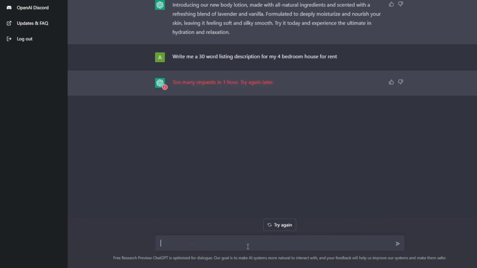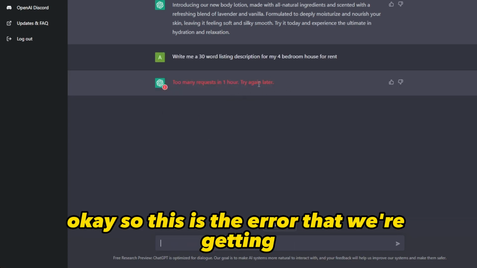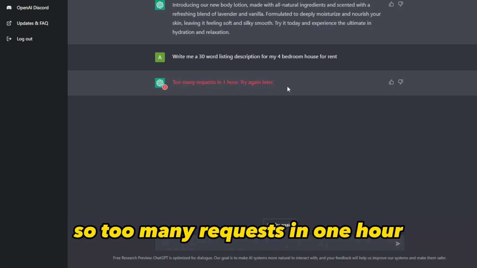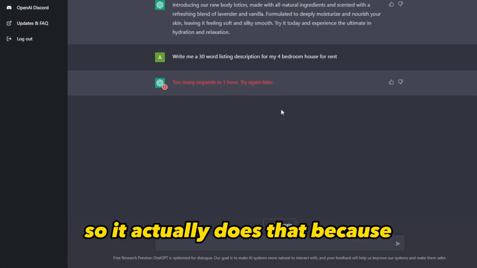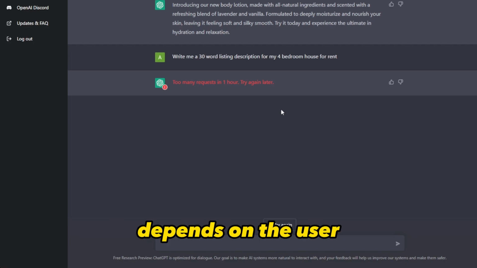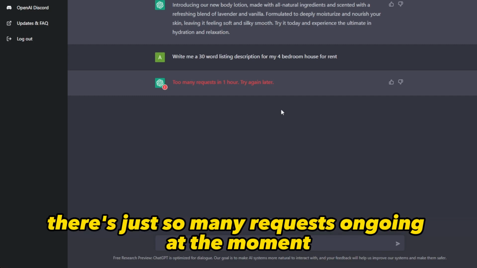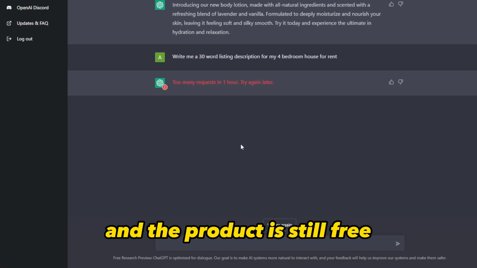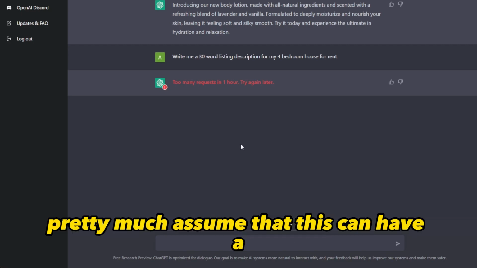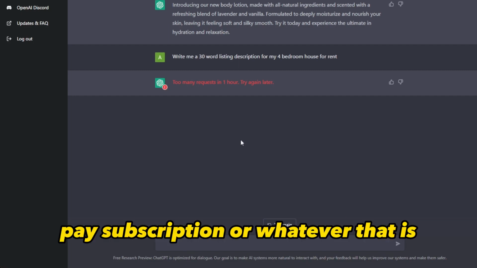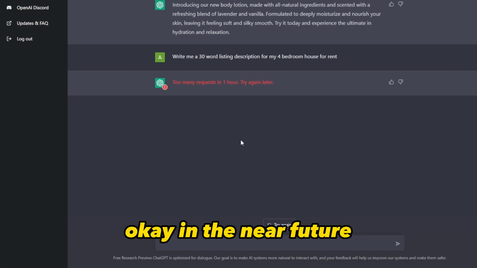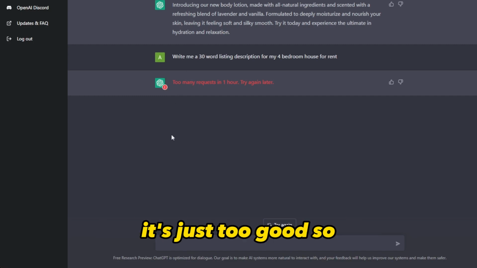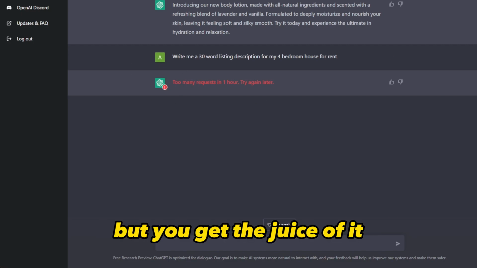Okay, so this is the error that we're getting: too many requests in 1 hour, try again later. It does that depending on the user. There are just so many requests ongoing at the moment. Because it was just recently launched and the product is still free, I would assume that this can have a pay subscription or whatever in the near future, because of this functionality. It's just too good. But you get the gist of it.